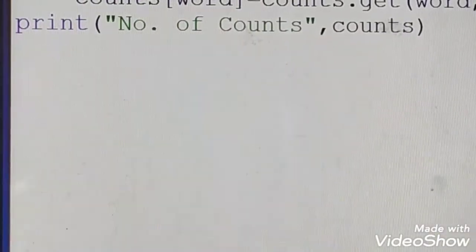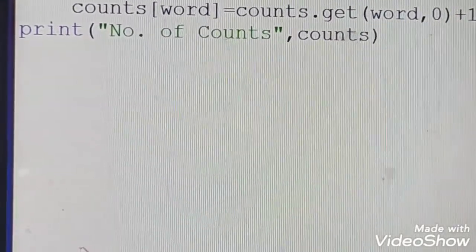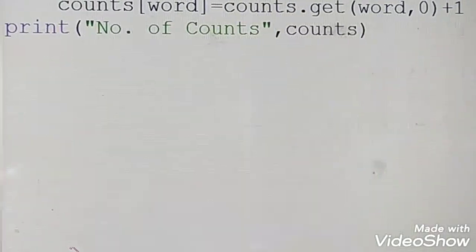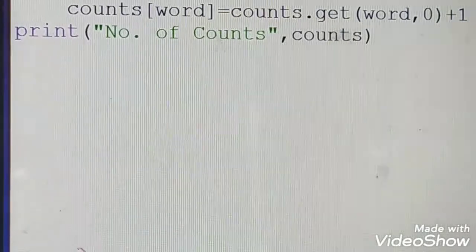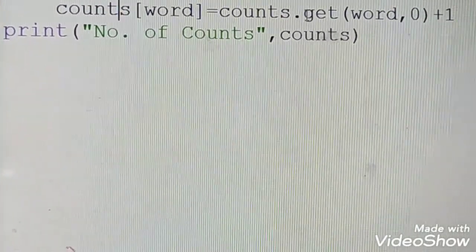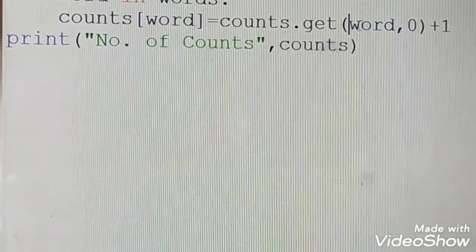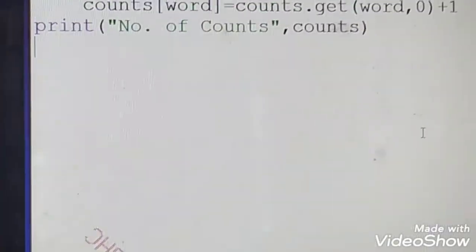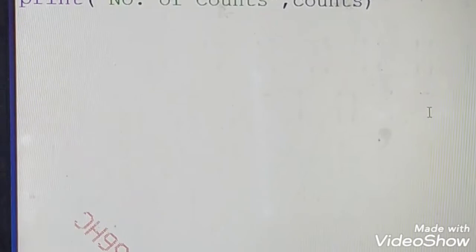As I told you, we are trying to print the frequency of a set of words from a given line of text using a dictionary. I have created an empty dictionary, counts dict. Now I am getting the line input. Next I am splitting it, words equal to line dot split. Now I am trying to start with the count. As I told you, we have an inbuilt method called get. Whenever it encounters a word for the first time, it will return 0. Next time that word is encountered, it will be incremented by 1, and this will repeat.